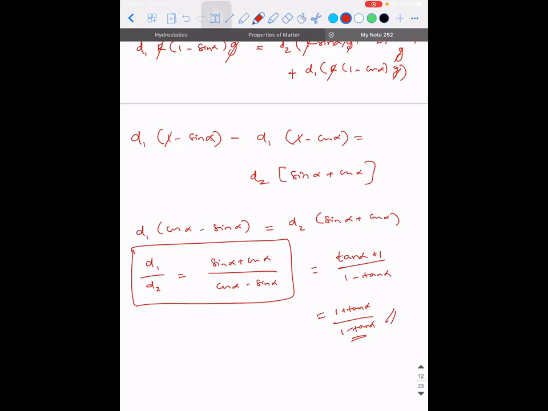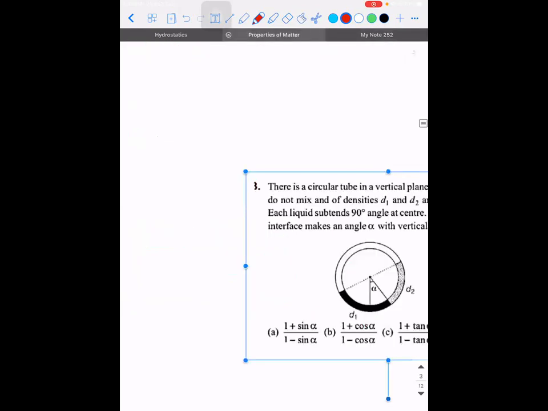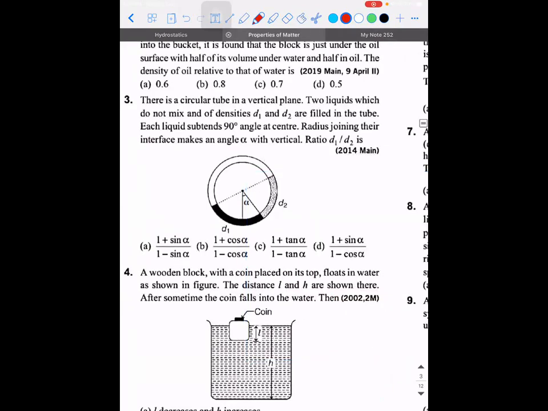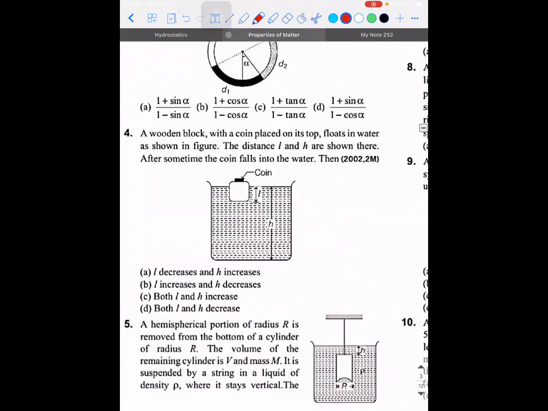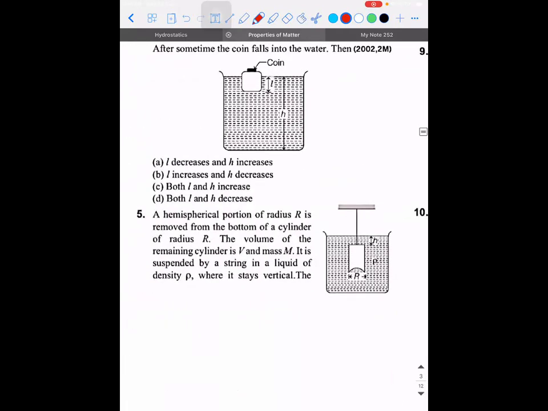So, yeah, we'll do one last problem and then we can wind up. So we'll do the fifth one.